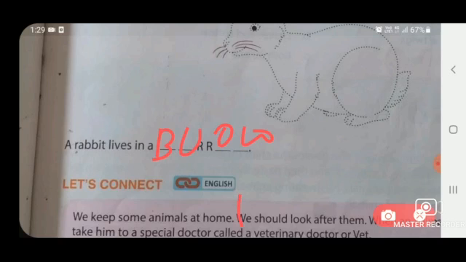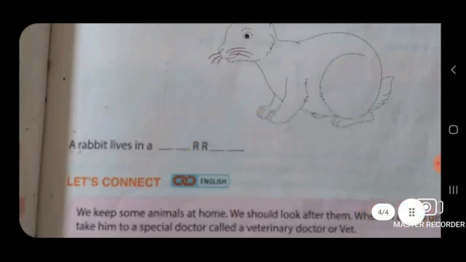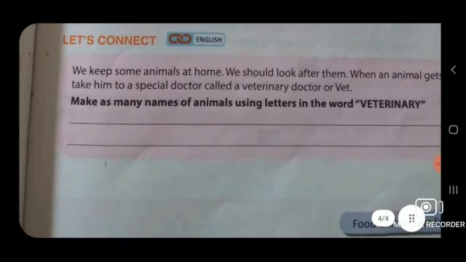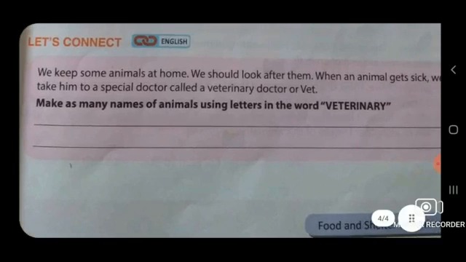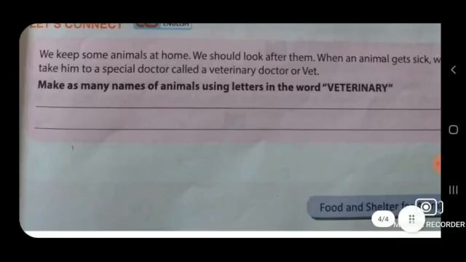Now next, let's connect. So children, you can see here that we keep some animals at home. We should look after them. When an animal gets sick, we take him to a special doctor called a veterinary doctor or vet. Make as many names of animals using the letters of the word veterinary.